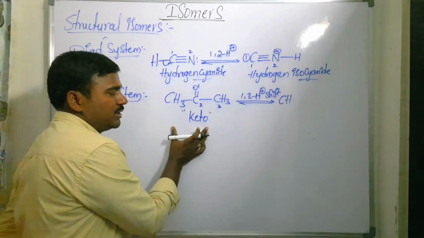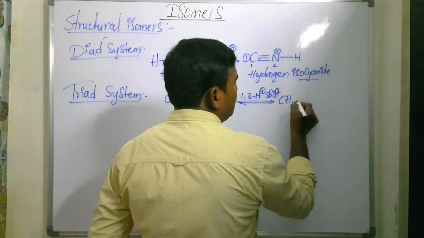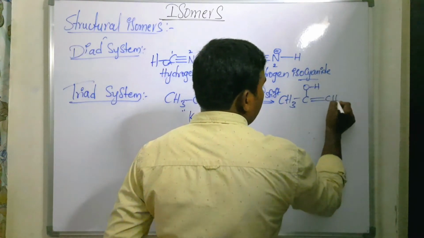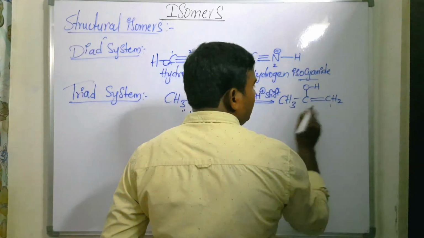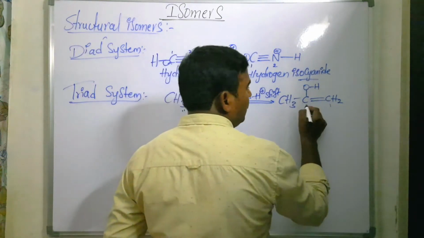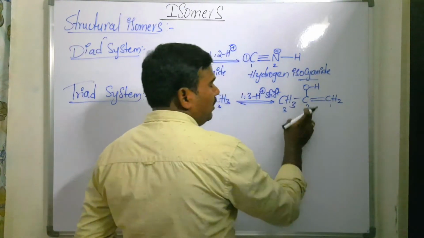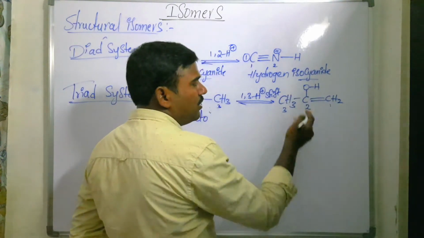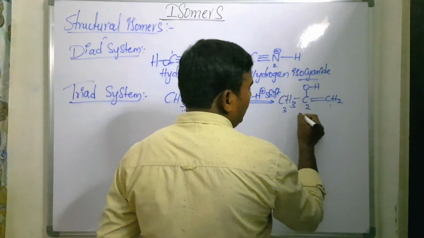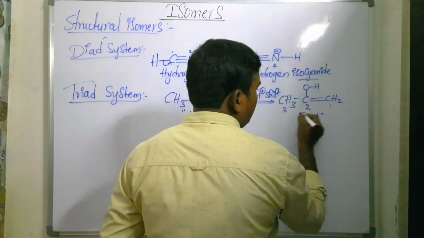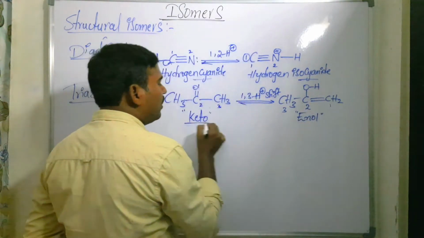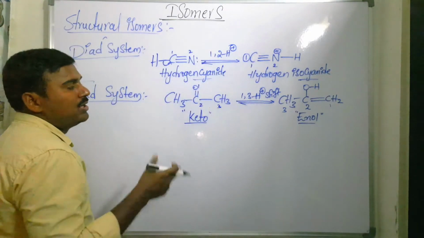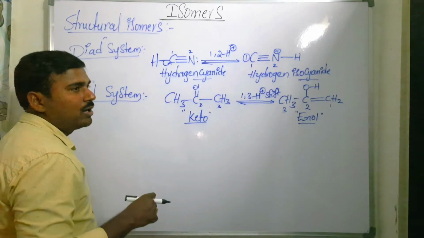Why do we say this? Listen here: the keto group changes to the enol group, C(OH) double bond CH2. Now you see here the alcohol group is attached to the double bonded carbon, so it is called enol. So this keto form and enol form are both interconvertible structures. Then it is called keto-enol tautomerism.